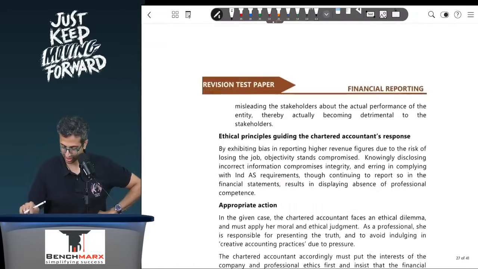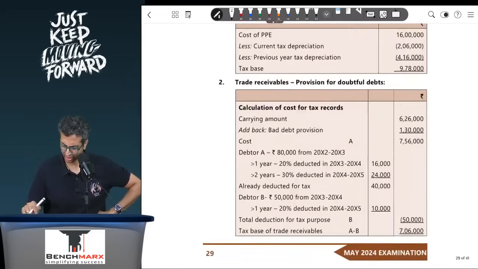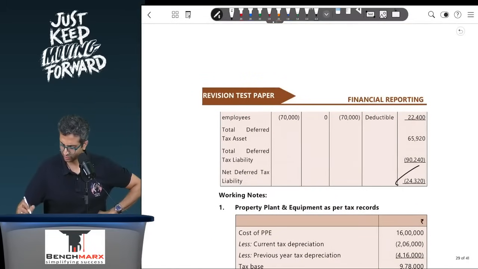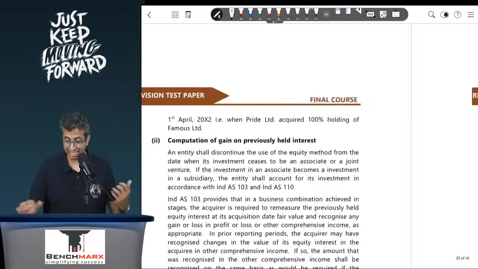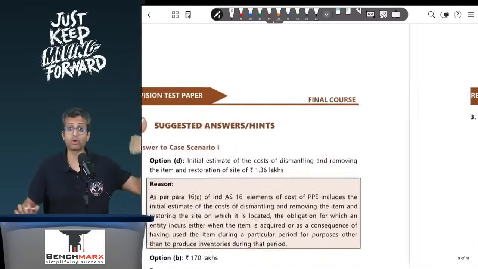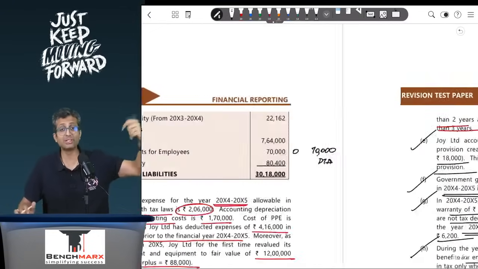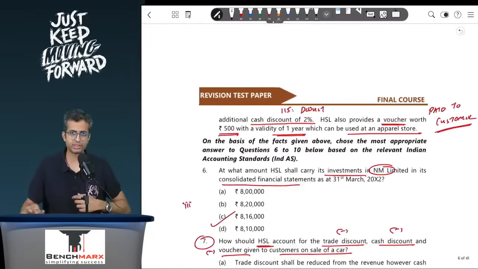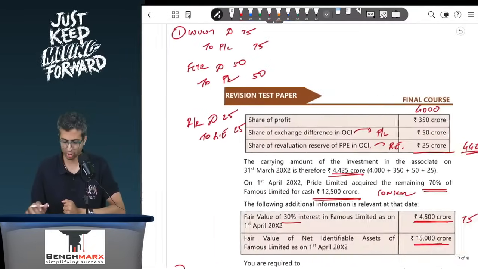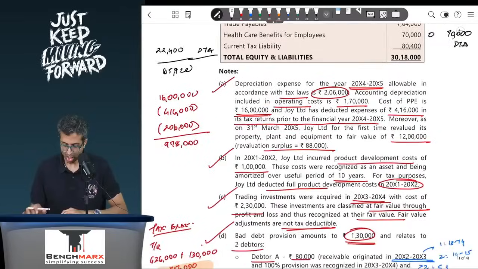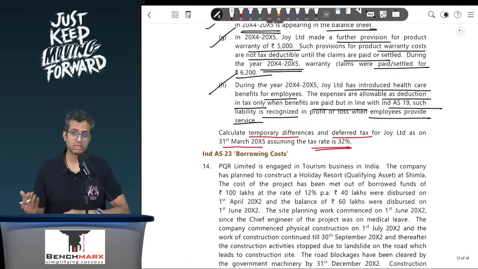Question number 13. If you go to see ultimate effect, yes, 24,320. Net deferred tax, asset is 65,000, liability is 90,240. Again, a much more detailed and comprehensive question, specifically important from an IBS standpoint, because there's a lot of income tax working as well, which is there in the study material, has been solved, and a separate YouTube video we have put for the same as well. So just try to revise this also if possible. Okay, so that takes care of 13. I would put 13 as important.